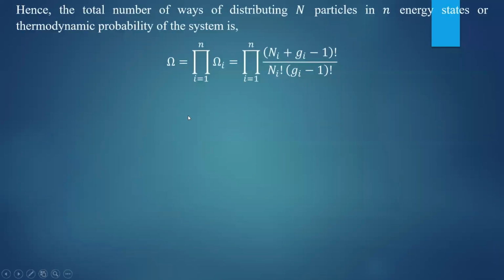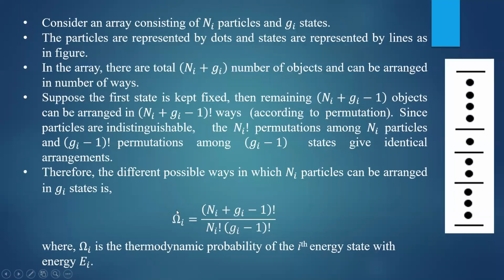Now we have to derive the expression for the Bose-Einstein distribution function. What can you do? If this is the expression for the thermodynamic probability of the ith state, you can find out the total number of ways in the entire system.